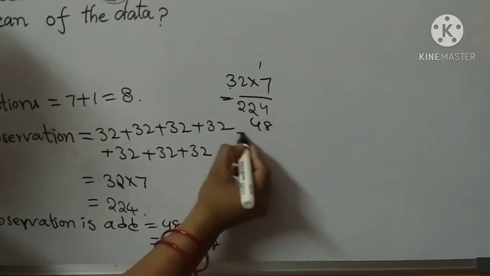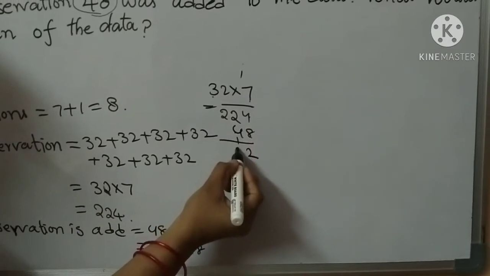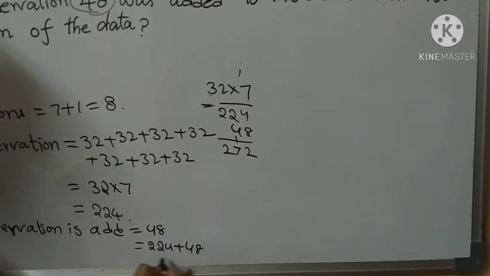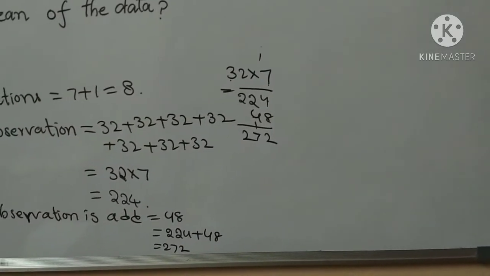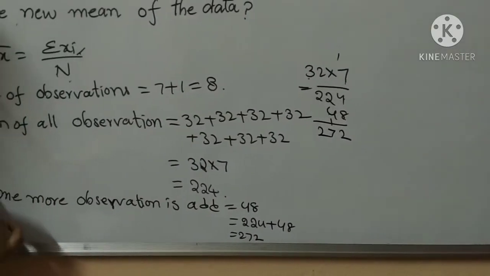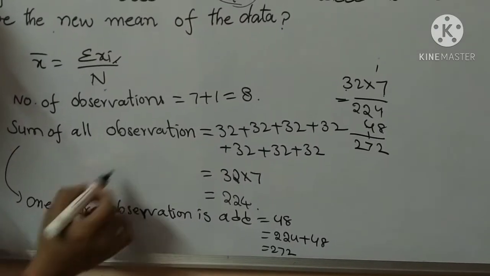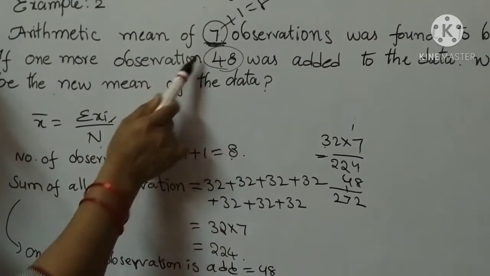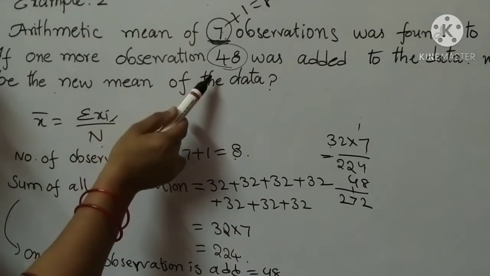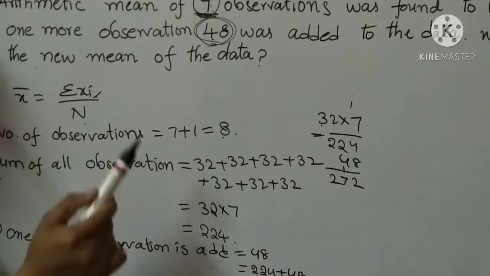Here 48: 2 plus 4 is 6, plus 7 is 272. It is the sum of all observations. The number of observations is 8, because 7 observations were already given and one more observation is added. So 7 plus 1 equal to 8 observations.